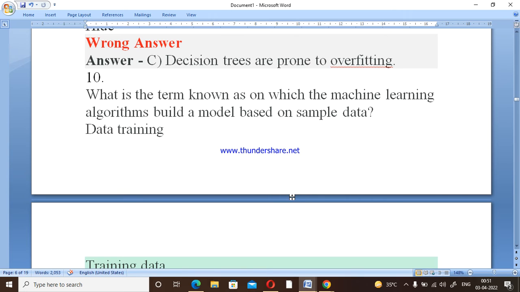Now come to the next question: what is the term known as on which the machine learning algorithm builds a model based on the sample data?